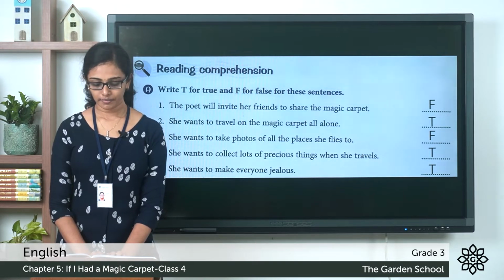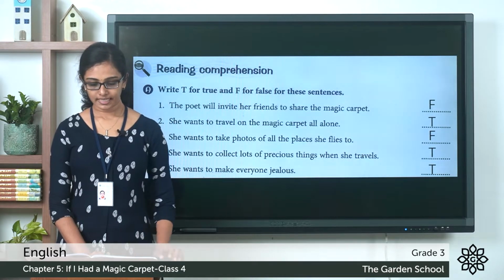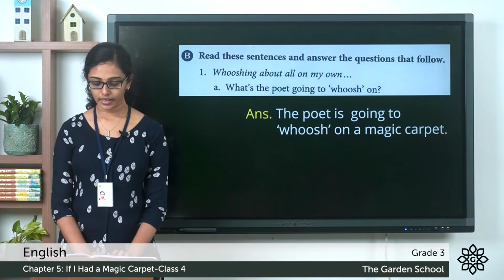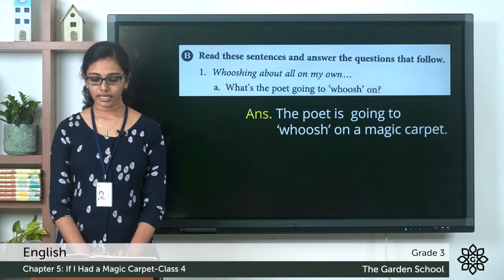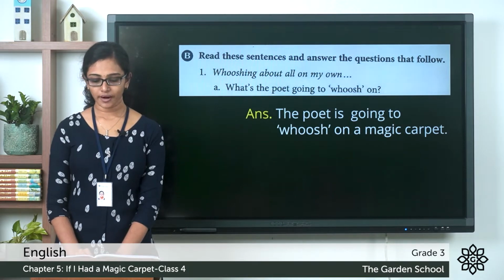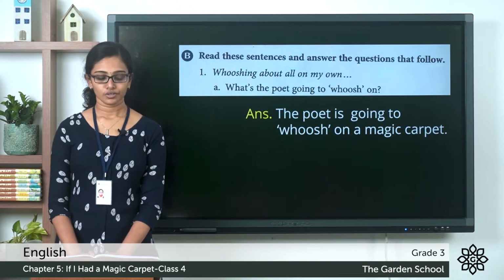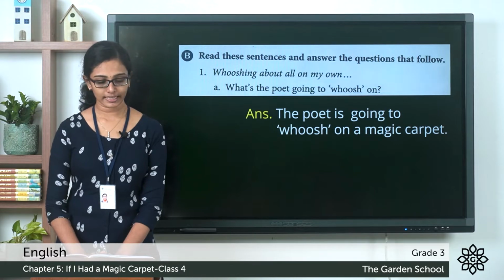Now, question B. Read these sentences and answer the questions that follow. Question number 1. Whooshing about all on my own. Question A. What's the poet going to whoosh on? So, in the first stanza, we can read the lines.